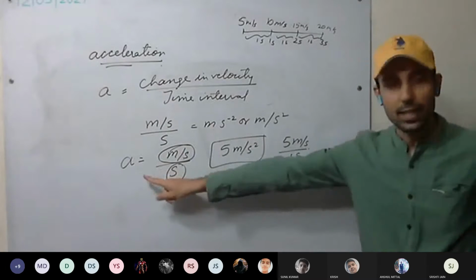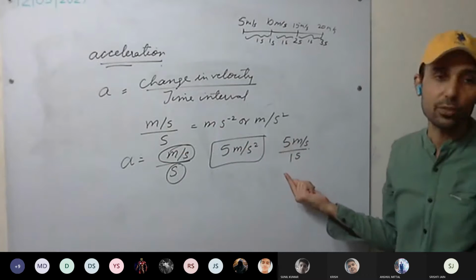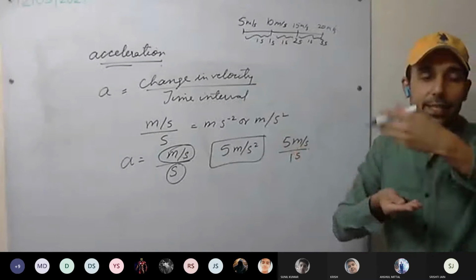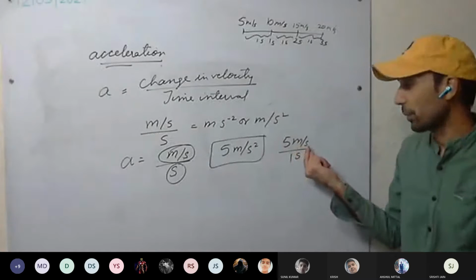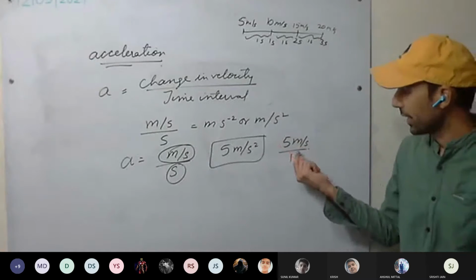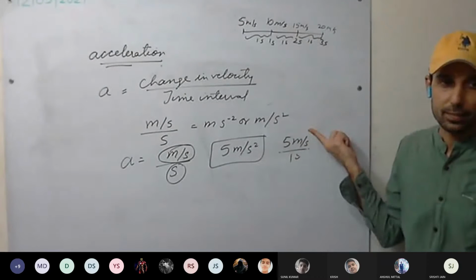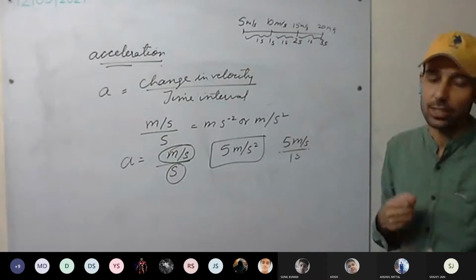So acceleration tells us at what rate the velocity is changing. If 5 meter per second square is the acceleration, it means each second the velocity is increasing by 5 meter per second. Each second the velocity is increasing by 5 meter per second. This is how the velocity is changing.